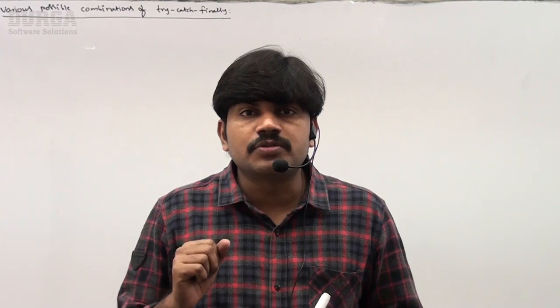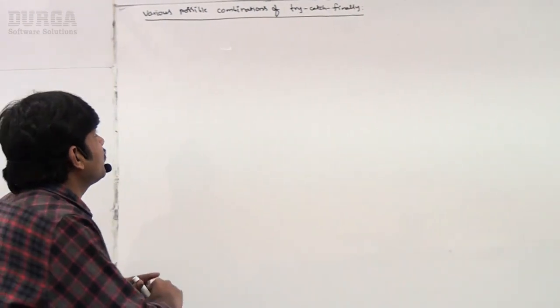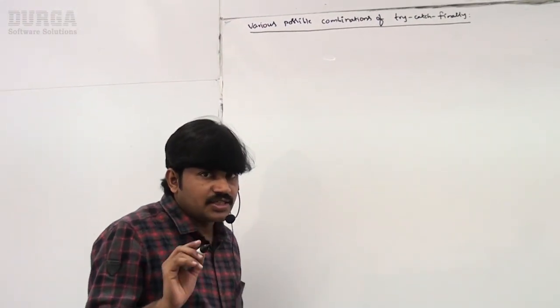Sometimes in my offline and online sessions the students ask, sir, is it possible to take two finally blocks, or inside try, is it possible to take try catch, and so on. Almost 20 plus combinations we are going to discuss, so that you will get much clarity with try catch finally, along with possible syntaxes. Have a look once. So what is our topic name? Various possible combinations of try catch finally.